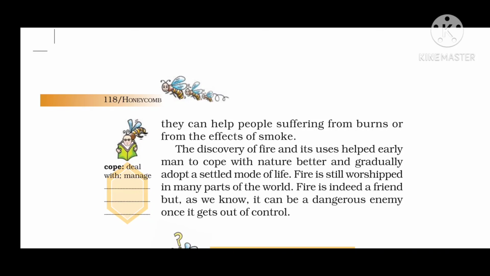He started cooking the food, and in this way they started living in groups also. So the discovery of fire has much value in our history, and in the beginning of settled life, and also to cope with nature better, and gradually the early man adopted a settled mode of life.